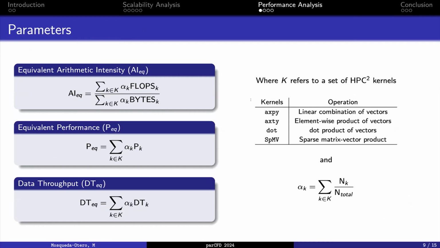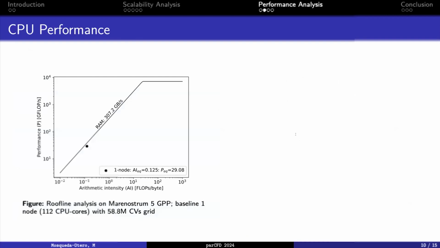In order to do that, we defined 3 parameters, KPIs. The first one is the equivalent arithmetic intensity, then we have an equivalent performance, and also an equivalent data throughput. The main idea here is just to create a weighted average for each one of these results, where alpha sub k is the ratio between the number of operations of each one of these kernels to the total number of operations that have been performed.